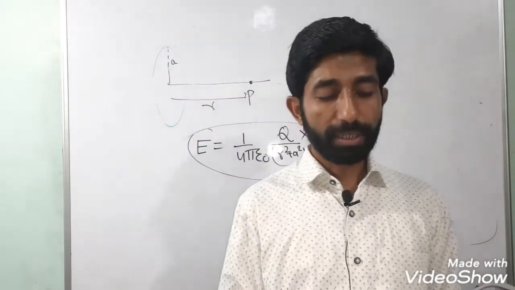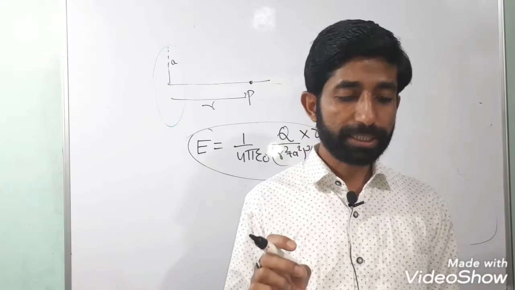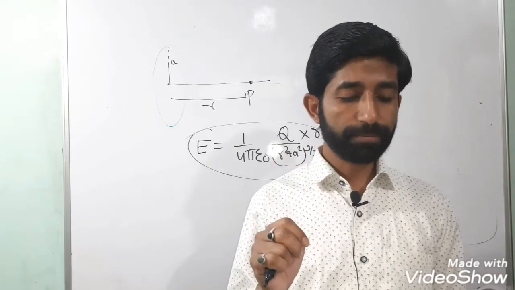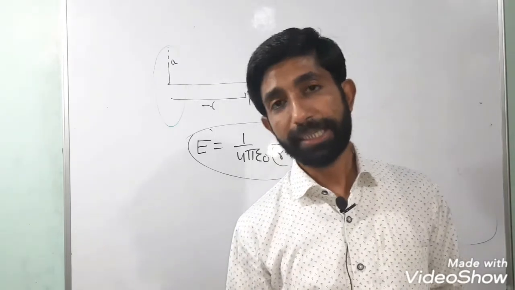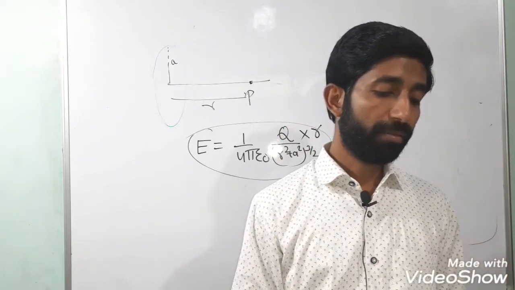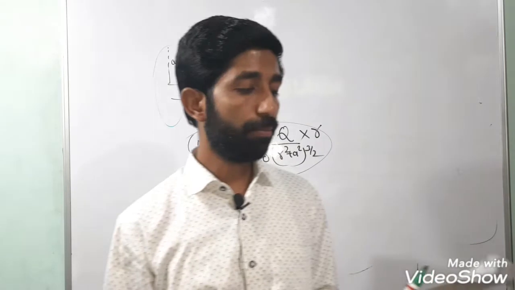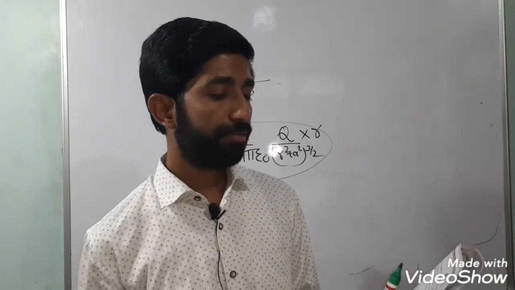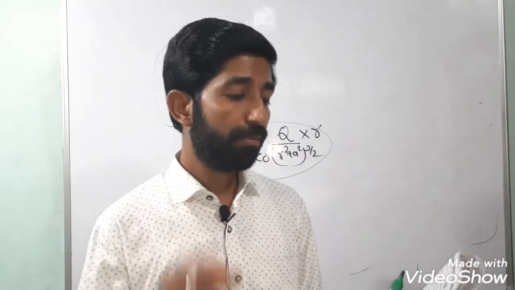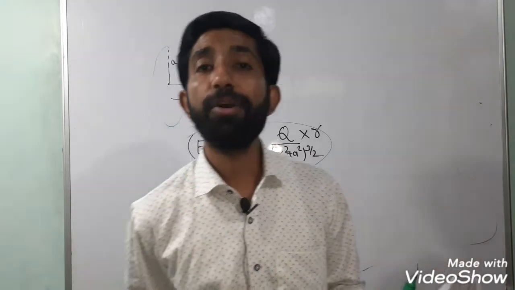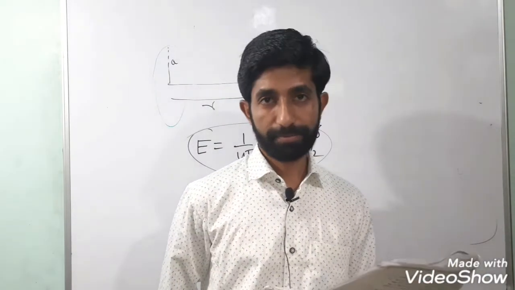Okay, now the 36th question is being discussed. It has first 2 parts and its optional part. Now again, this is a very easy and very certain question that generally the board asks you. Its first part is question number 36, optional part, first part. State Gauss law of electrostatics.